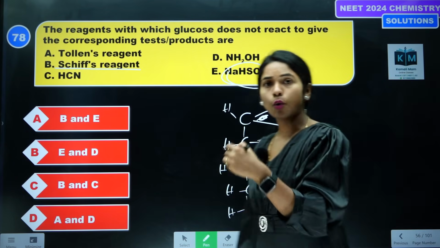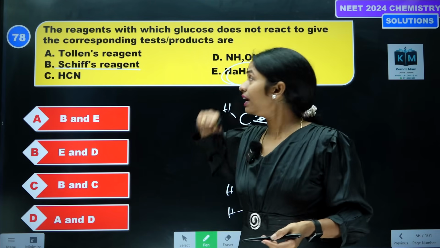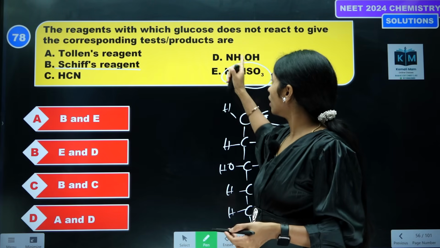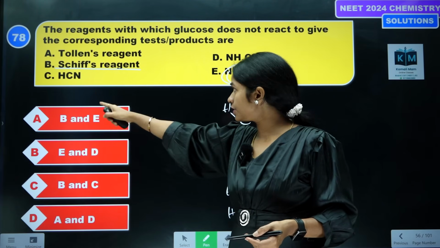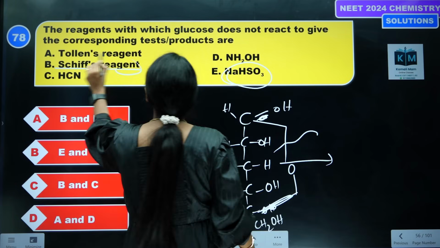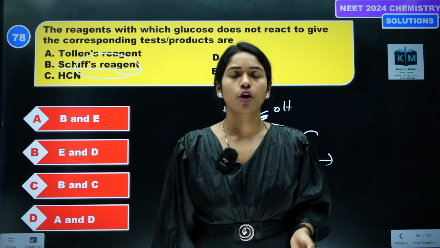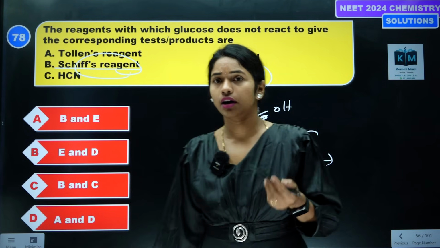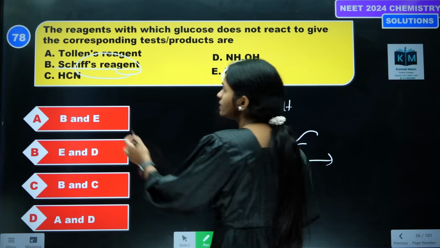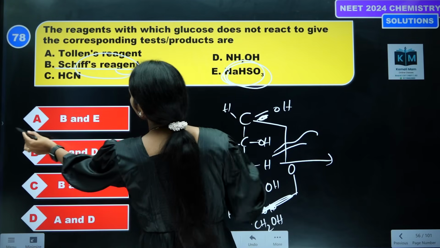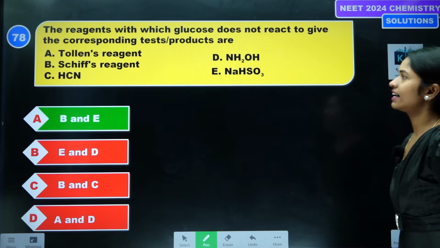Again it converts into open chain structure and it will react with NH2OH and toluenes and HCN, but in this case the ring cleavage is not possible. The open chain structure won't form, it can't react with that carbonyl group. That is the reason Schiff's and sodium hydrogen sulfide is the correct answer.